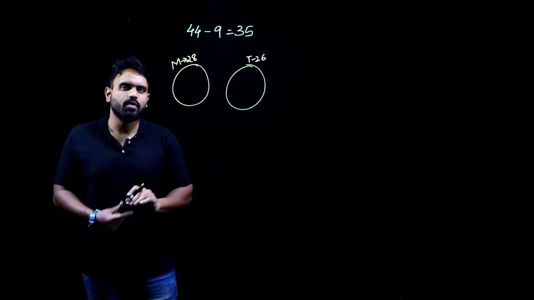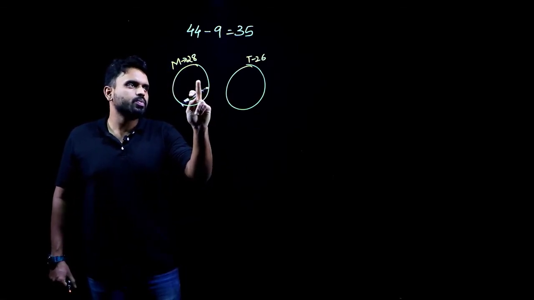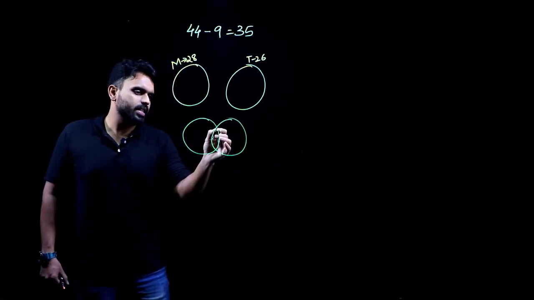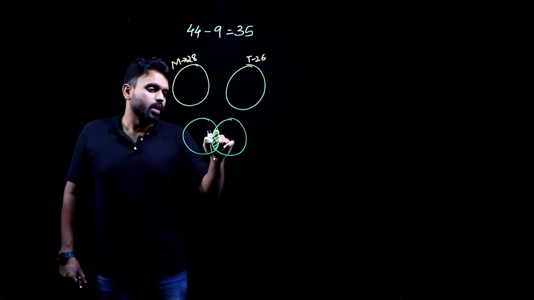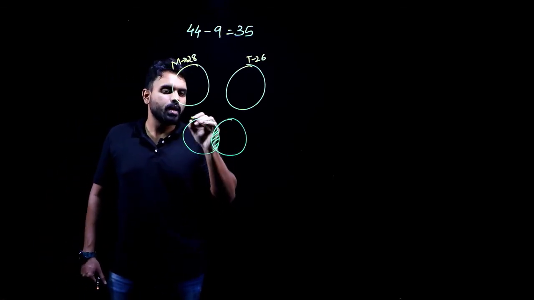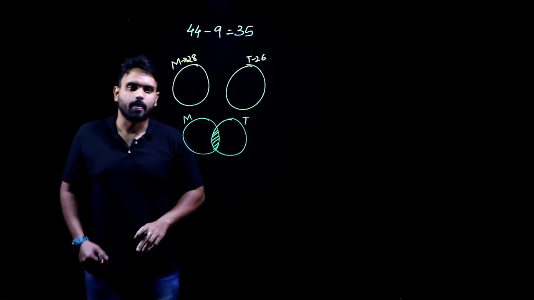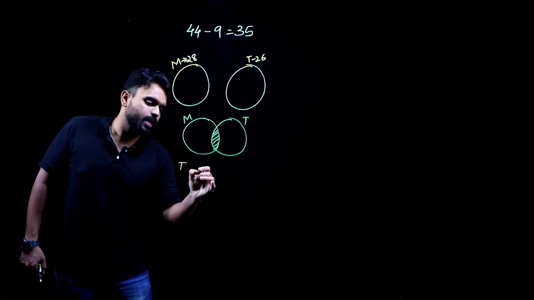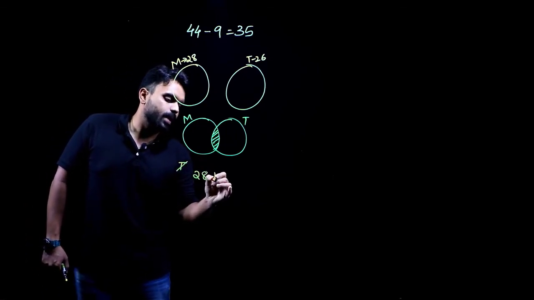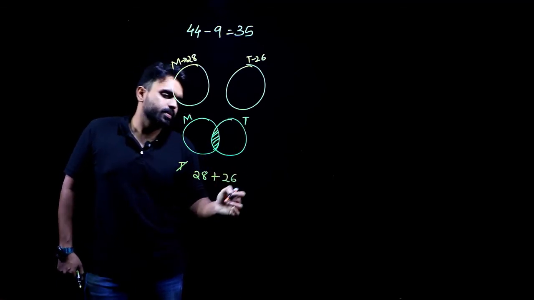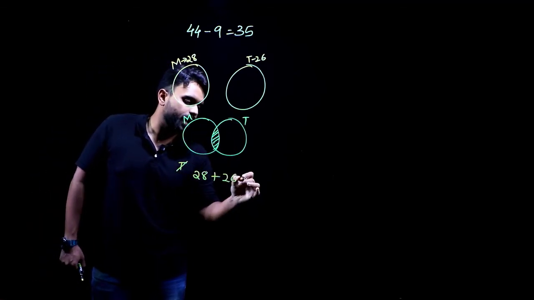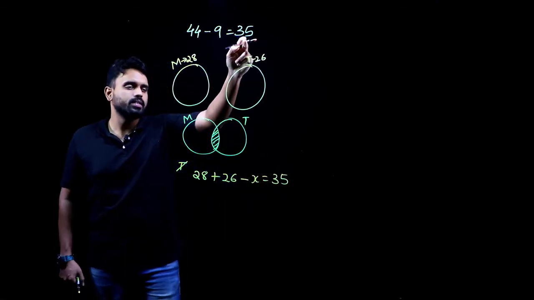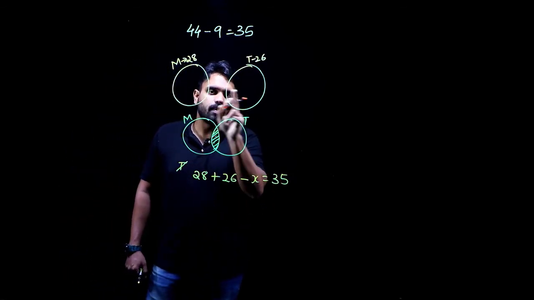Okay. What do we have to find? We have to find those students who speak both Tamil and Malayalam. How will it look? It will look something like this. Yes. This intersection is nothing but what? It is about the students who speak both Malayalam and Tamil. Now, Malayalam speaking students 28 plus Tamil speaking 26, minus x, I should get the total of 35 who speak either Malayalam or Tamil.